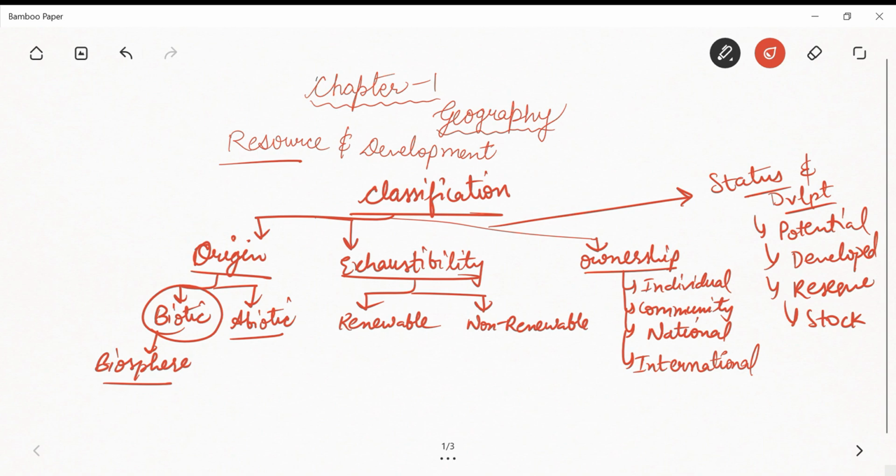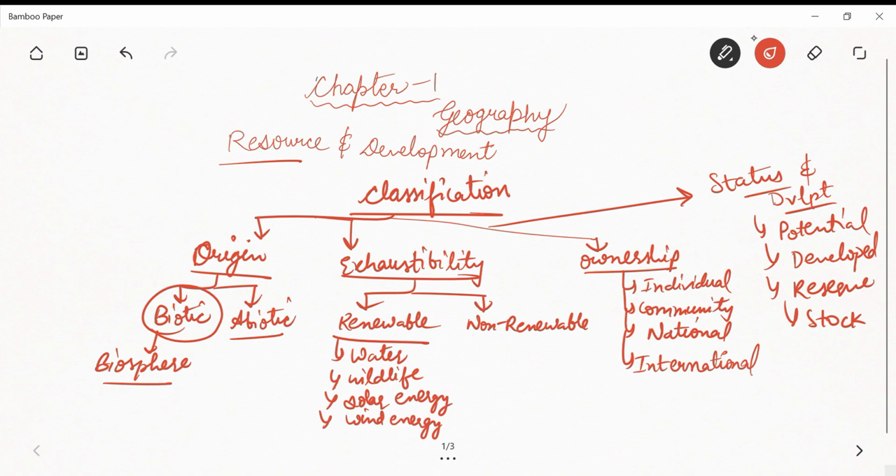Then we have renewable resources. Renewable resources can be renewed, correct? We can renew or reproduce them by physical, chemical, or mechanical processes, right? So these are replenishable resources. Examples are water, wildlife, solar energy, wind energy, tidal energy, right? These all come under renewable.